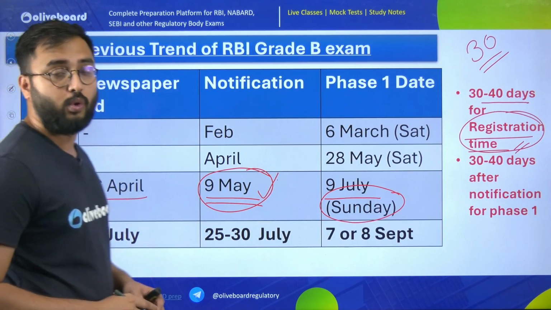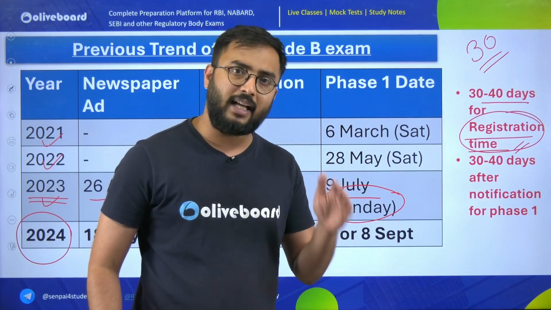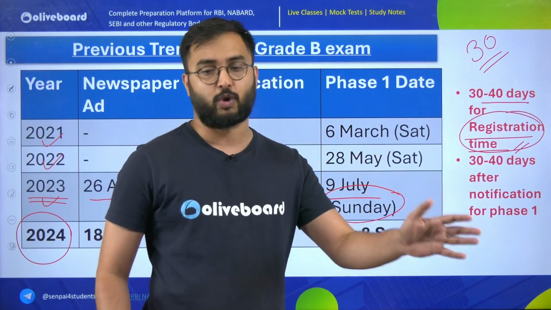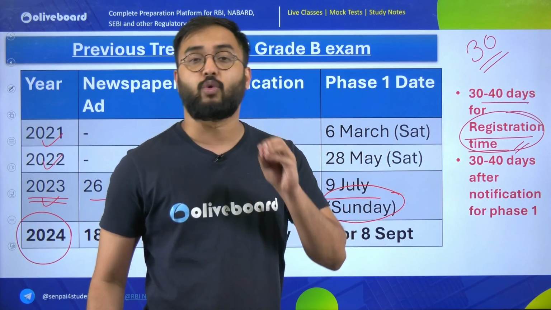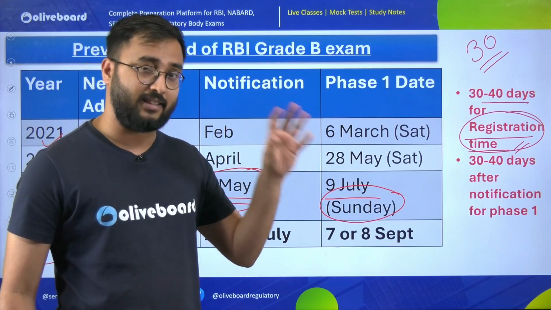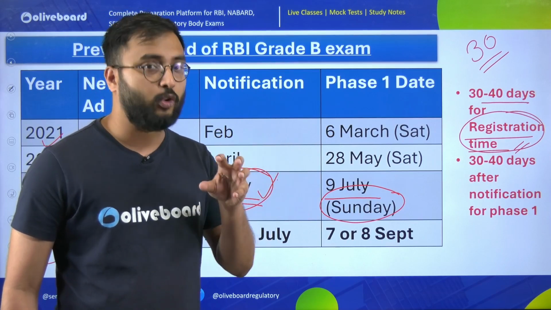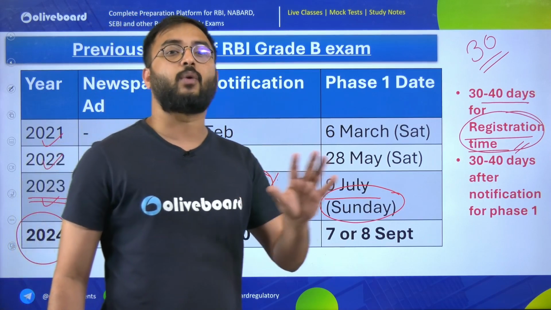Now let us also look at what was the latest notification which came in the year of 2024. Elections were there, that's why the exam got postponed. But at the same time you have to understand what were the minor changes in the exam notifications and exam dates which came in the year of 2024 because of elections. SEBI's notification came, right? SEBI Grade A 2024.